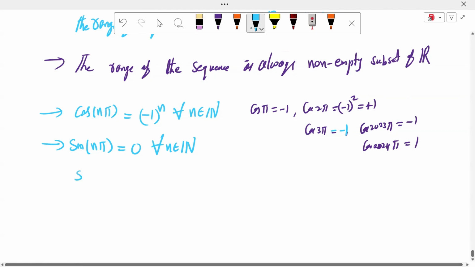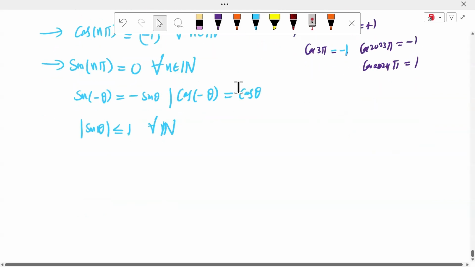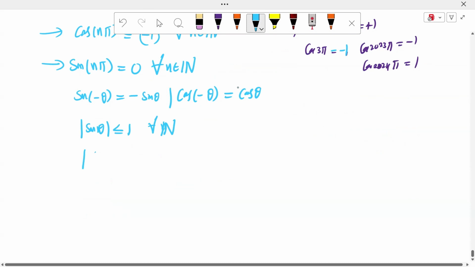Next, sin of minus theta is minus sin theta, and cos of minus theta is cos theta. We know that very well. Also, the modulus of sin theta is less than or equal to 1 for all natural numbers, because sin is a bounded function. Its range is from -1 to +1. Cos theta is also less than or equal to 1 in modulus, because its range is also from -1 to +1.